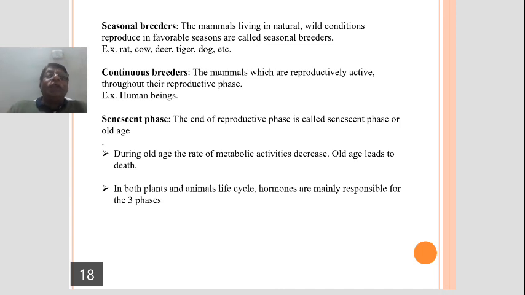So what are seasonal breeders? The mammals living in natural wild conditions that reproduce in favorable seasons are called seasonal breeders. A deer, good example. A dog.